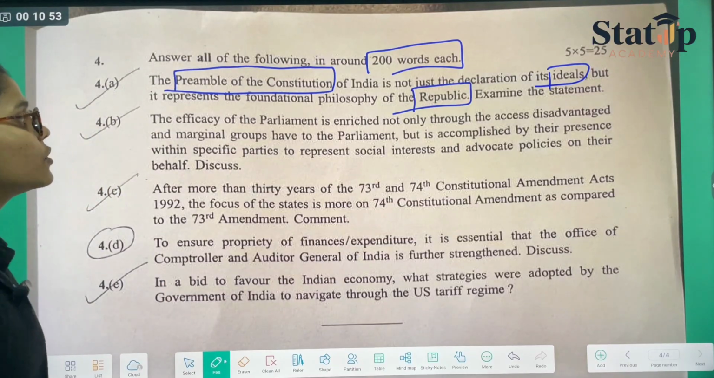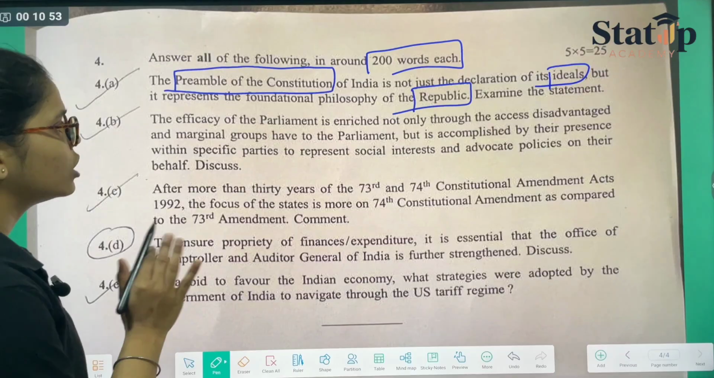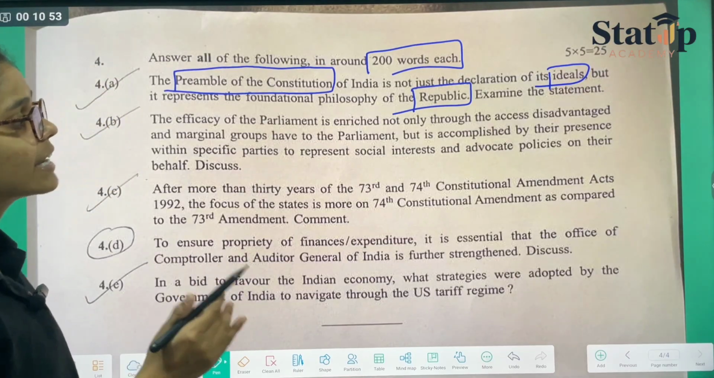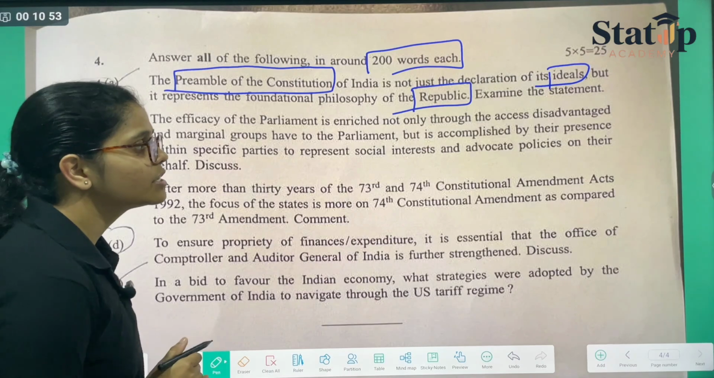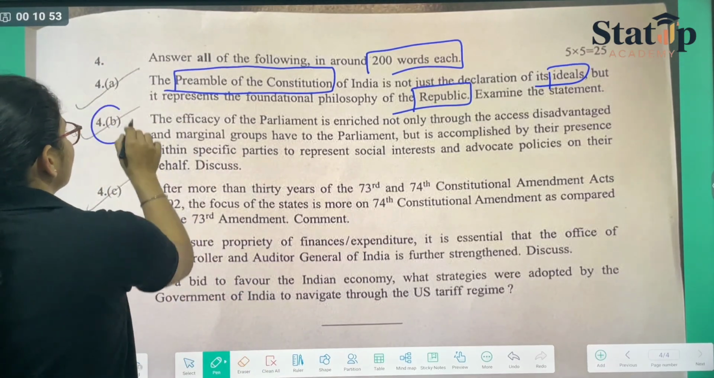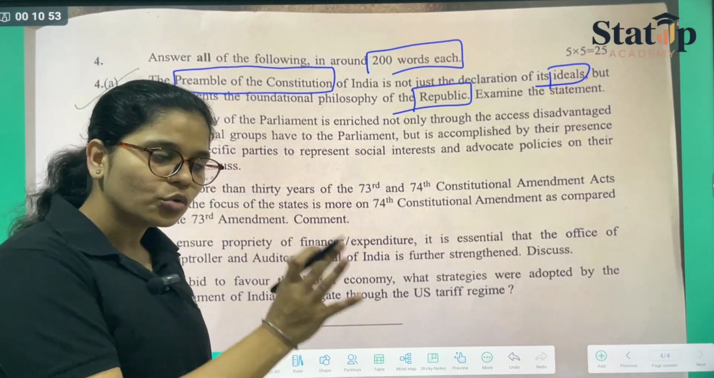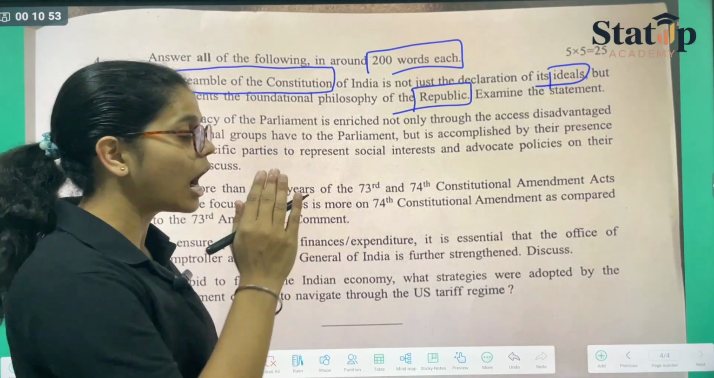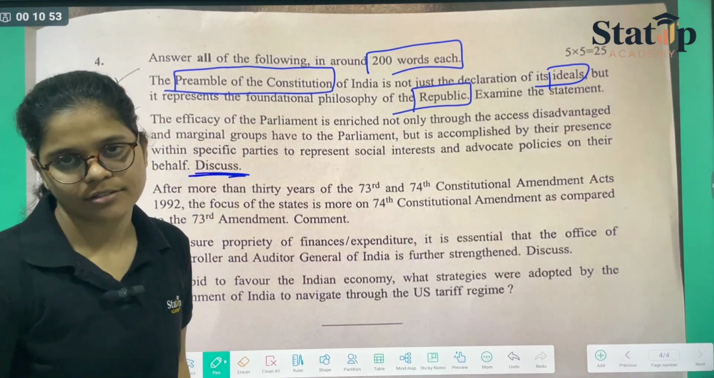Then you have the efficacy of the parliament is enriched not only by the access disadvantaged and marginal groups have to the parliament, but it is accomplished by their presence within specific parties to represent social interests, advocate policies on their behalf. So this particular question again challenges you whether you agree with this statement and how you agree with this statement, because they are not saying comment, they are saying discuss.